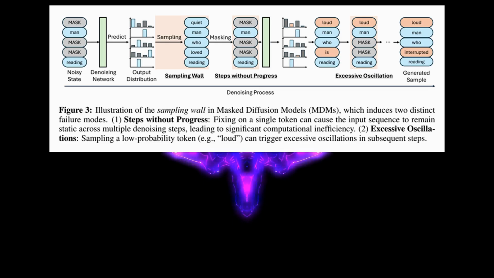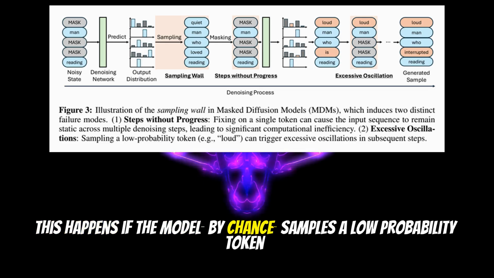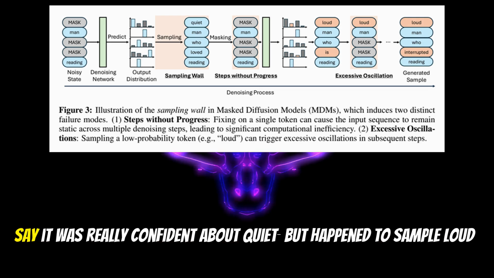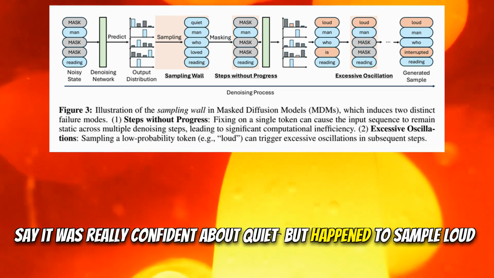Excessive oscillation. This happens if the model, by chance, samples a low probability token. Say it was really confident about quiet, but happened to sample loud.